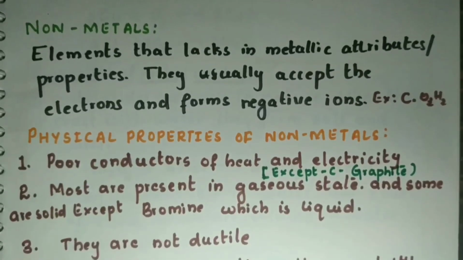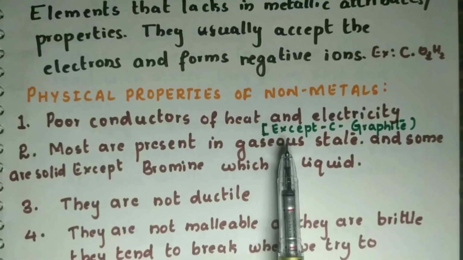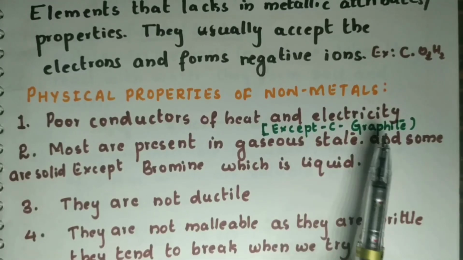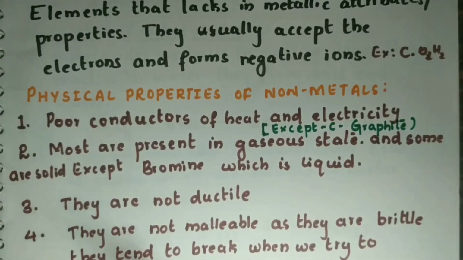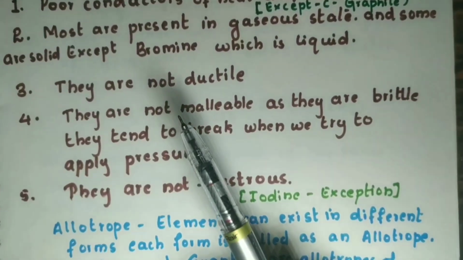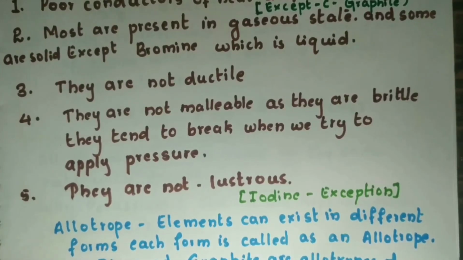Let us learn the physical properties of non-metals. They are poor conductors of heat and electricity. The only exception is graphite. What is graphite? Graphite is made up of carbon. It is an allotrope of carbon. What are allotropes? Elements can exist in different forms, and each form is called an allotrope. Example: diamond and graphite are both made up of carbon. So carbon exists in 2 different forms, that is diamond and graphite. These 2 are said to be the allotropes of carbon.